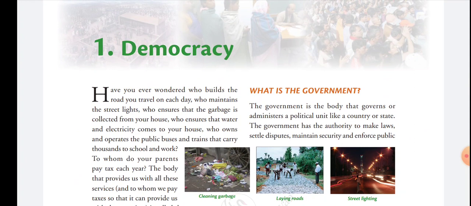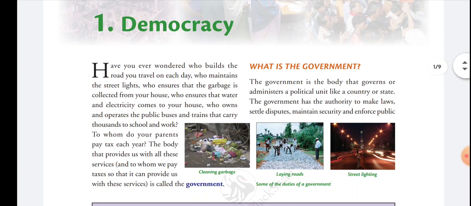Now, what are the main functions of the government? The first main function is to make laws for the country's people. The next, settle disputes, means to settle fights between two persons, two groups, or between two states. Next, maintain security.